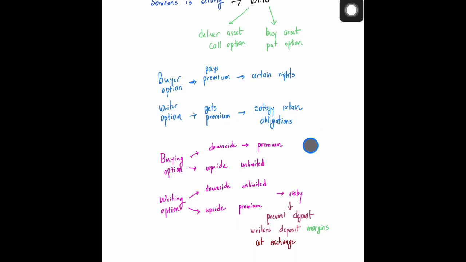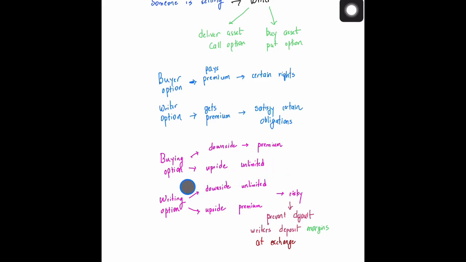Now, as far as the buyer of the option goes, the only downside is the premium that you're paying. There is no other downside. Upside is unlimited. Say if you're in a call option and the stock goes to an infinite price, you make infinite profit.